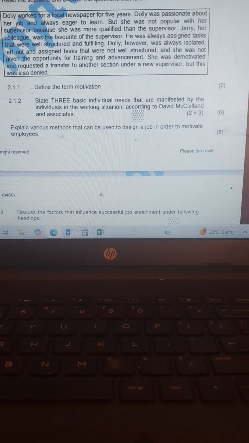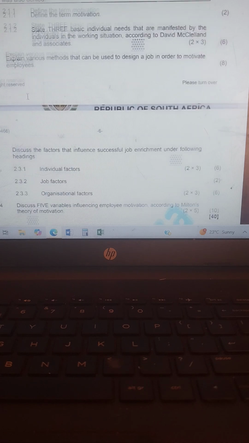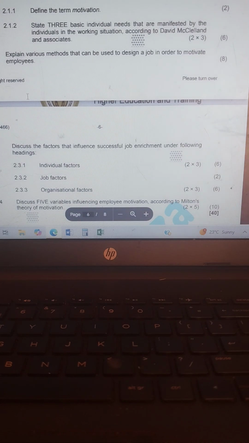needs that arise. Then the second one, state 3 basic individual needs that are manifested by the individuals in the working situation according to David McClelland and Associates. Number 1, a need for achievement, a desire to excel in comparison to others and to be seen as successful.